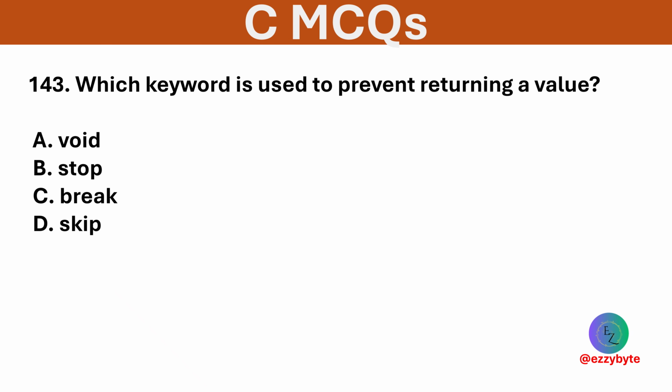Which keyword is used to prevent returning a value? Options are void, stop, break, and skip. Option A is correct. Void specifies that a function does not return a value.